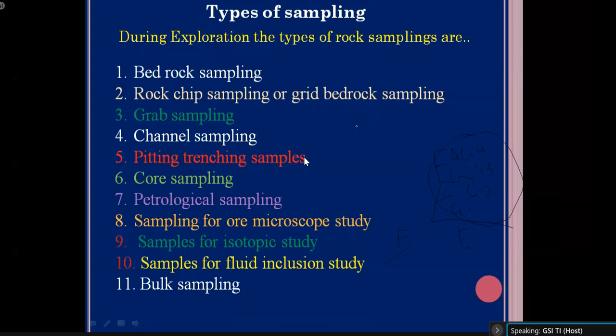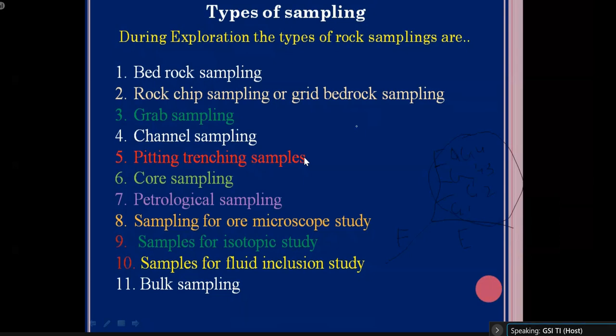So to know the source of those metals, fluid inclusion study is very important, because within the crystal structure of minerals, those initial fluids are sometimes arrested during the crystallization process and become a closed system. Whenever it becomes a closed system, it records the original pressure, temperature and salinity, that is, the original environment of deposition. To know the source of the metal and the original environment, fluid inclusion study is very important.